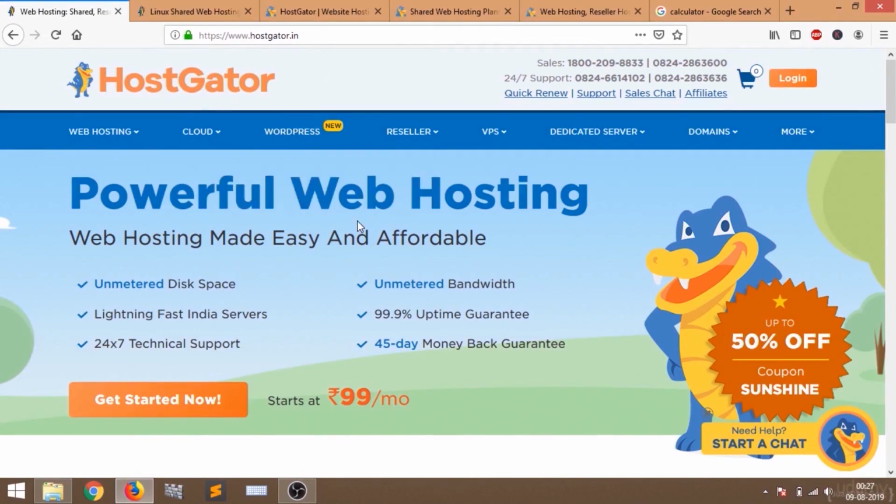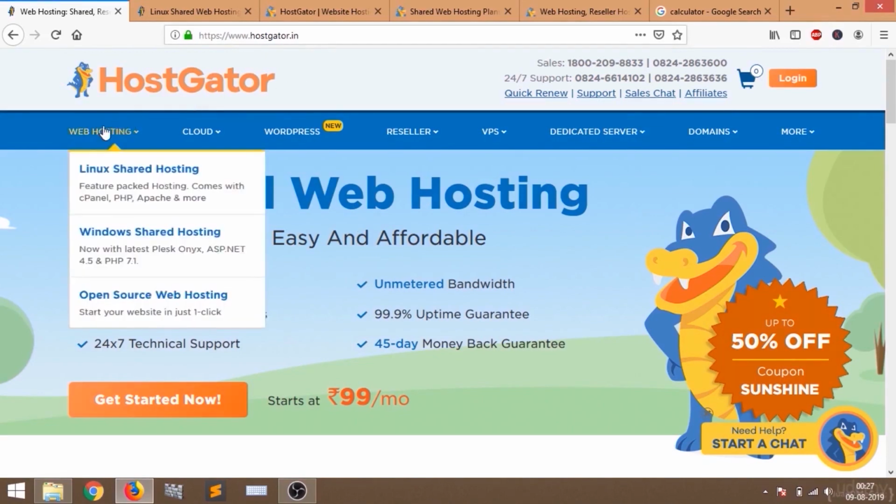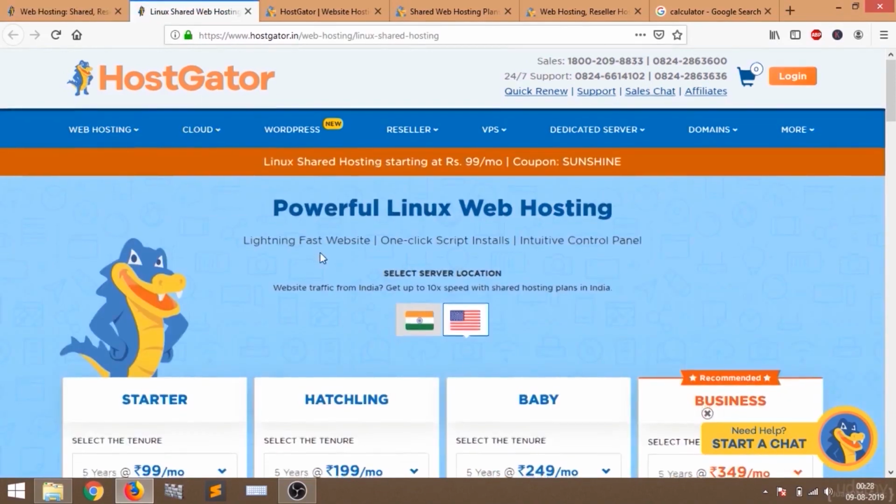And I want you to always remember one thing: do not ever compromise the quality of the services of the hosting company just for the sake of cheap hosting. So what we have to do now is click here, web hosting, and then click on Linux shared hosting. After you click Linux shared hosting you will see a page like this.